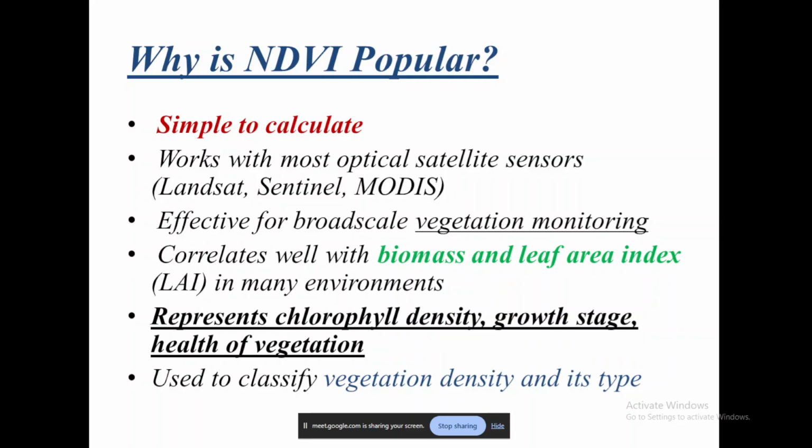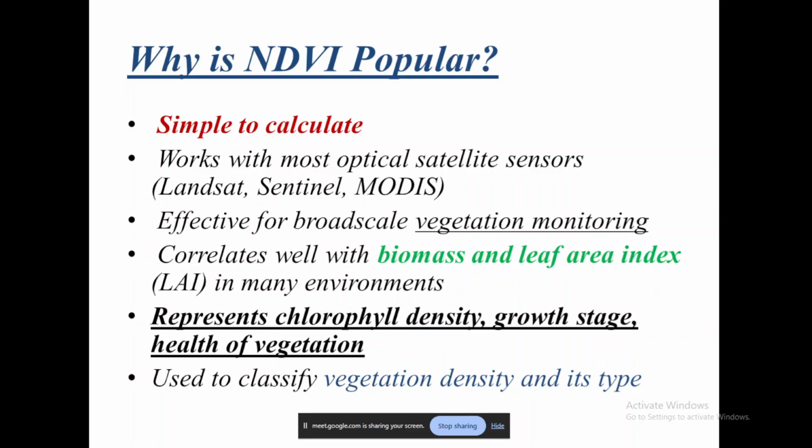Now this NDVI is also seen through literature and experimentation. We have seen that NDVI, the normalized difference vegetation index, correlates very well with biomass. If the amount of biomass is increasing, NDVI values are also increasing. If biomass is reducing, that means there is some degradation, and NDVI values will also reduce.